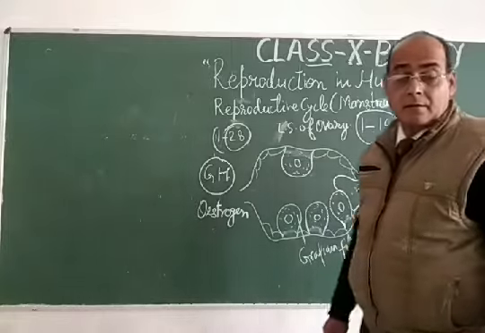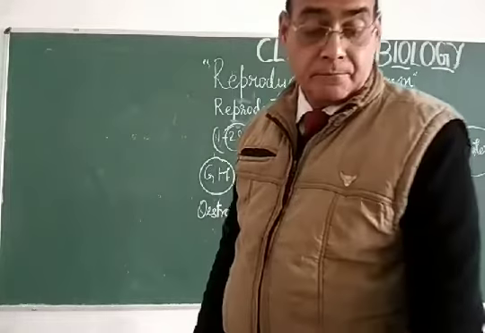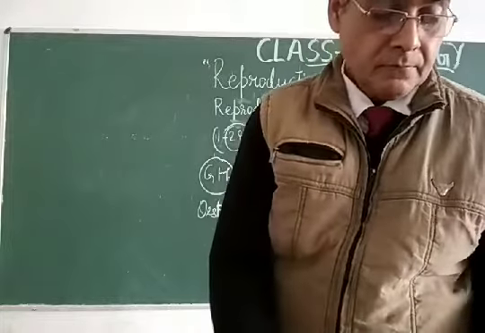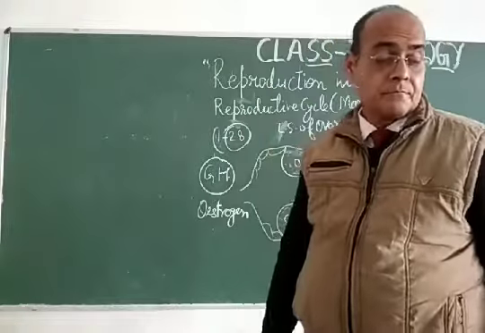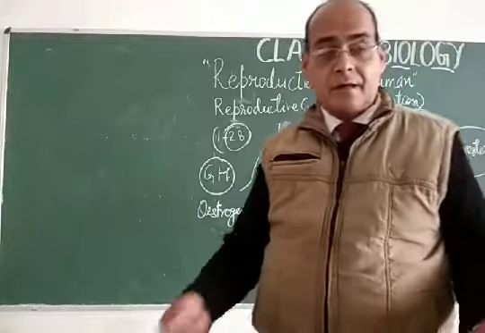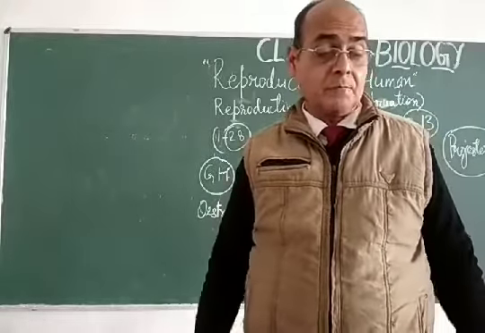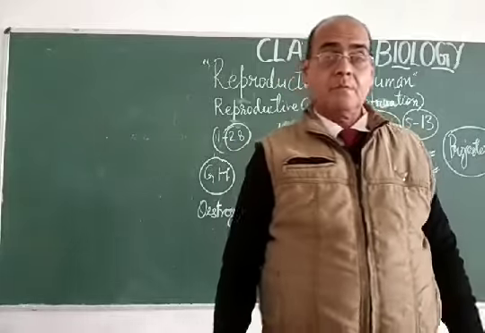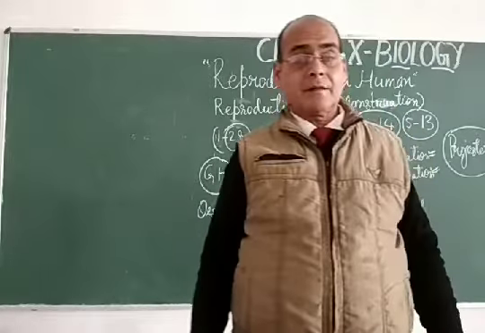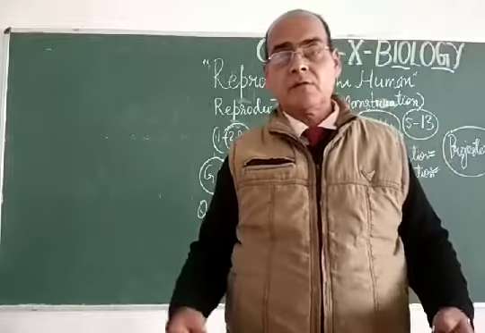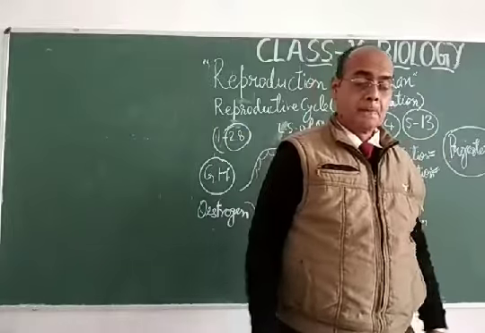So dear students, the formation of the placenta is for the nourishment of the newly formed fetus, the implanted zygote from the mother, where the developmental process of the fetus takes place inside the uterus of the female.